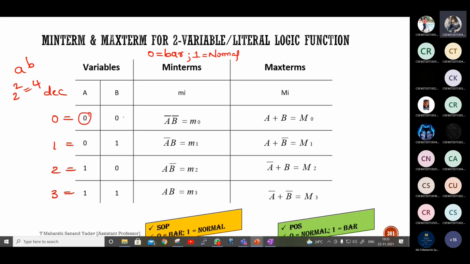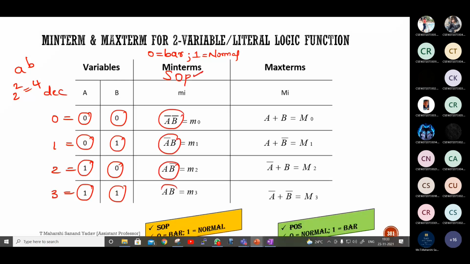This is A bar dot B bar. This is A bar B. This is A B bar. This is AB. And here small letters m will be there. This is SOP, so here product terms. That's the reason all these will be products. Next, max term. Max term is for POS, meaning sum terms. So that's the reason I'm taking all summations here.